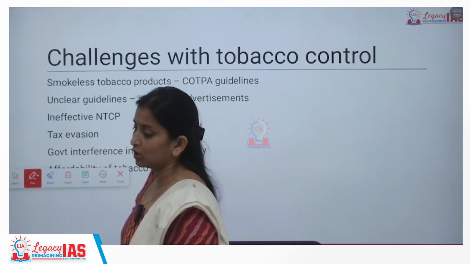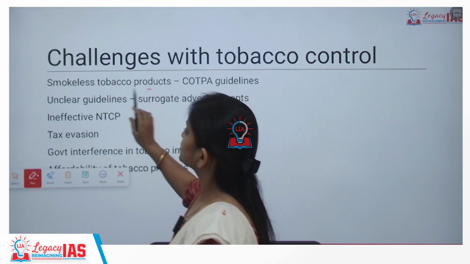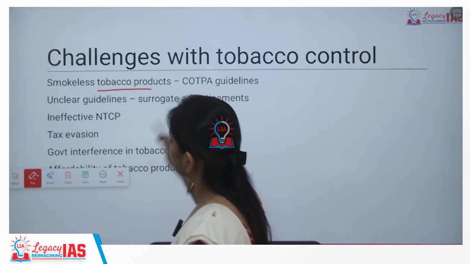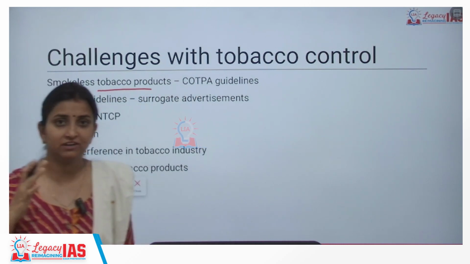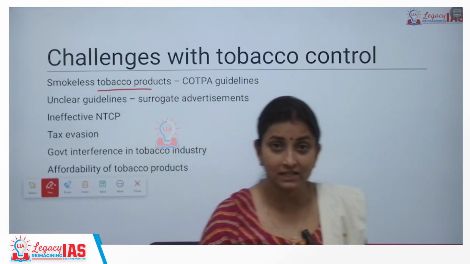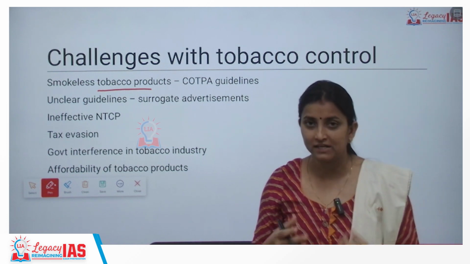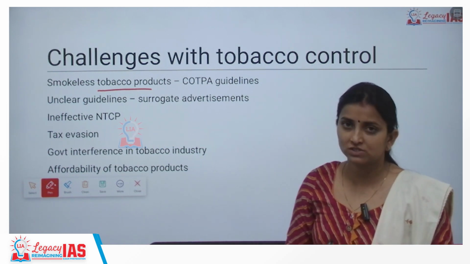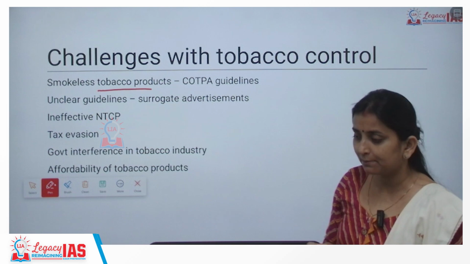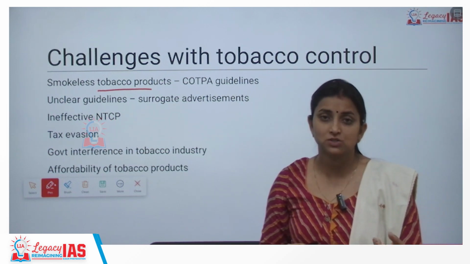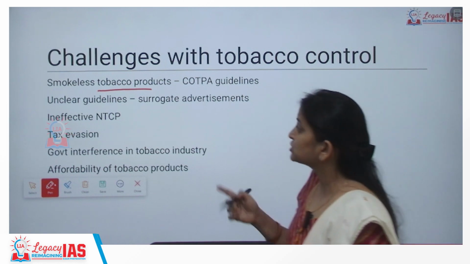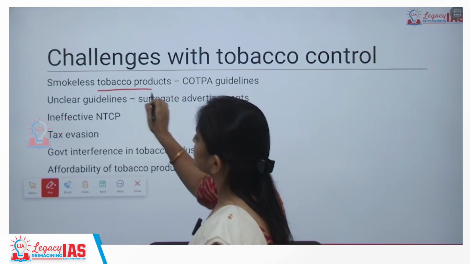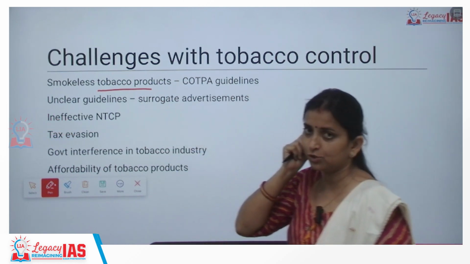First of all, we saw the COTPA Act, but for smokeless tobacco products there are no COTPA guidelines. So if we say smoking is injurious to health, or 75% of the packet should show that image wherein a person is suffering from cancer, all that is applicable to cigarettes. All that is applicable to any packet which is being sold, which is the filtered smoke. It is not applicable to smokeless tobacco products or unfiltered tobacco products.